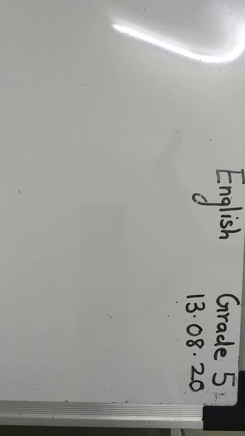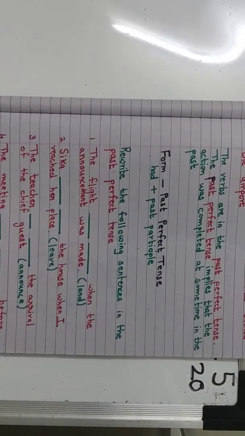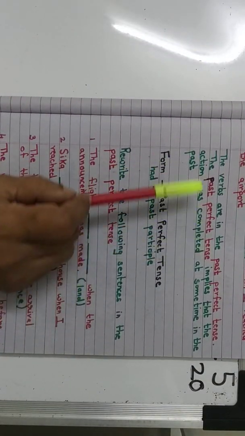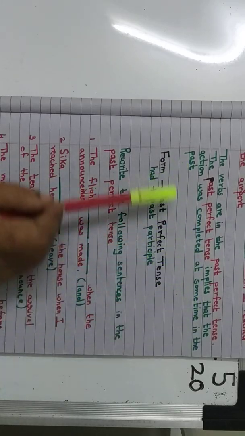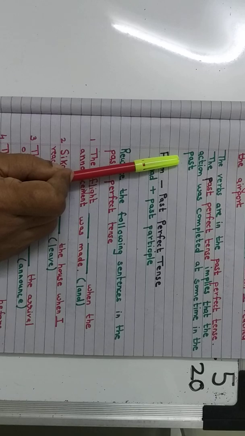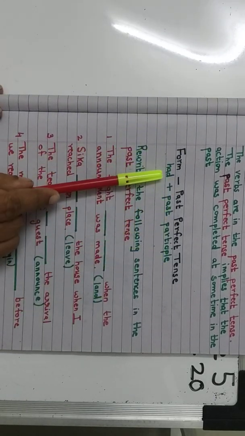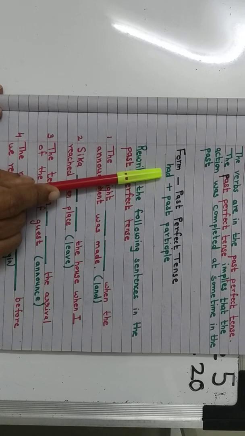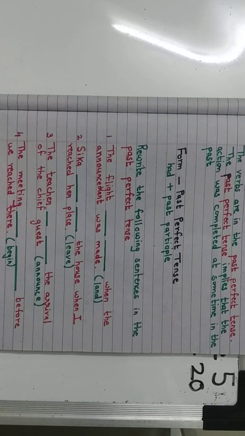Well, children, what were we doing last time? We were doing the past perfect tense, right? Now, what's the past perfect tense, children? The past perfect tense implies that the action was completed at some time in the past. And how do we form a past perfect tense, children? We use had plus the past participle. So we need an auxiliary verb and then you add the past participle. Now let's check our answers, children.